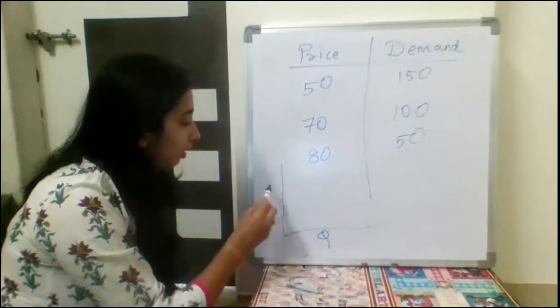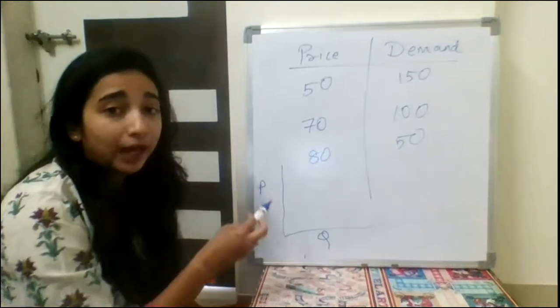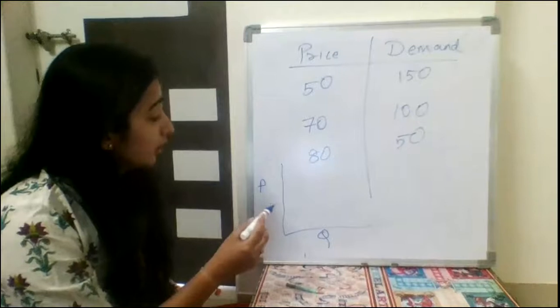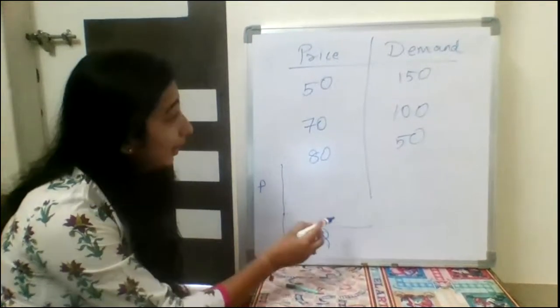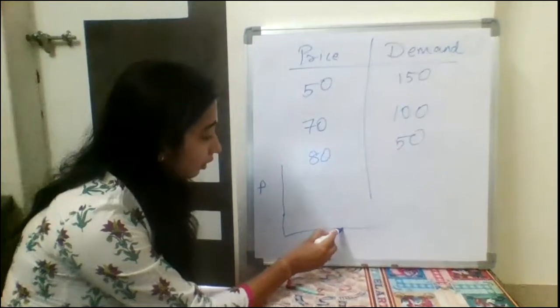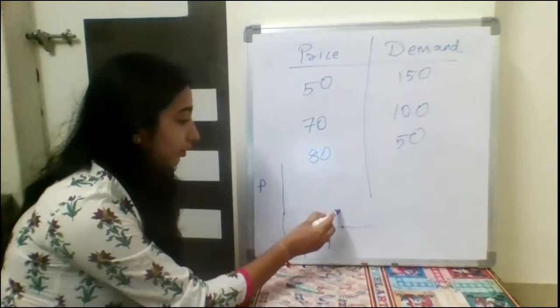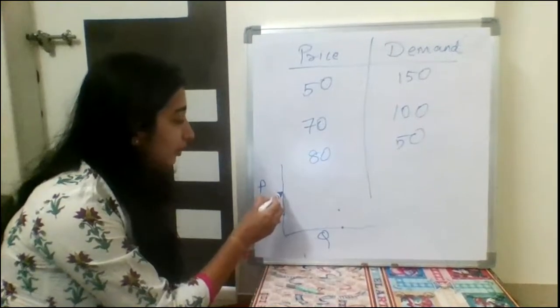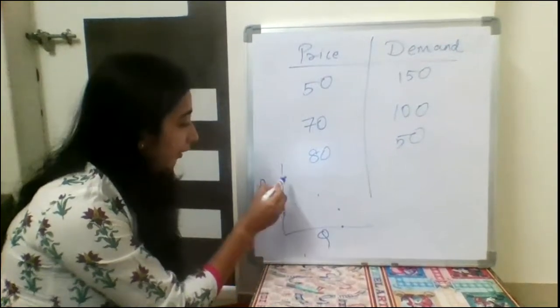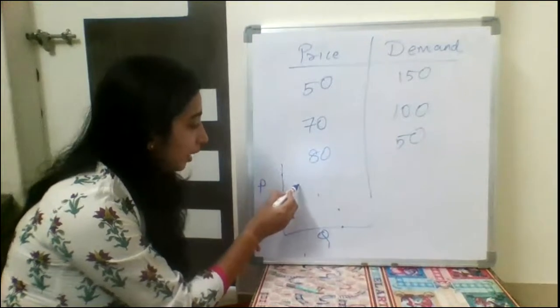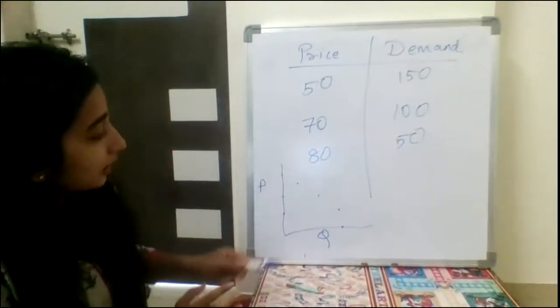Here is demand or quantity and here I will draw the price of the product. Now if price is 50, my demand is 150 here. If price becomes 70, my demand becomes 100. And when price becomes 80, my demand becomes 50. So this is just an approximate graph.